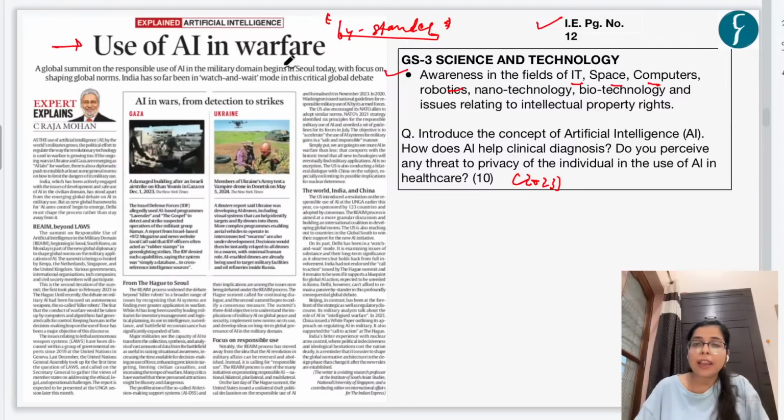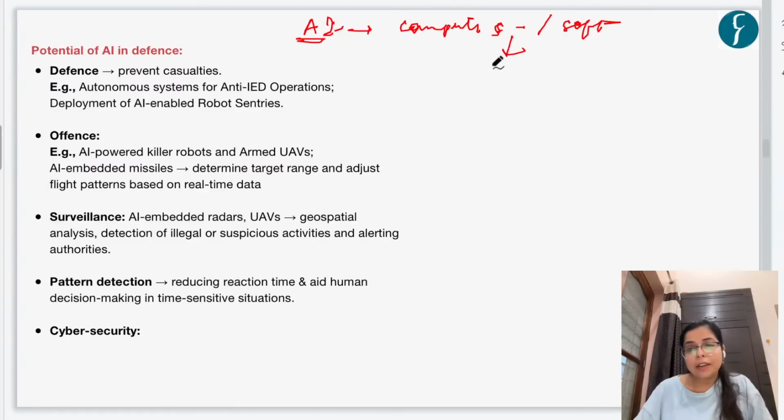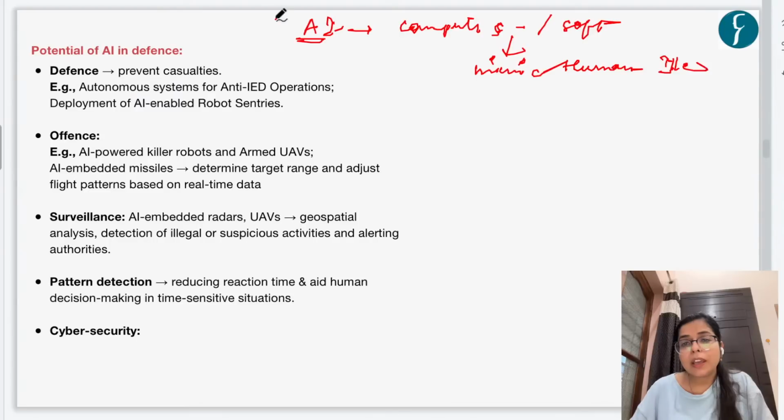What is AI? AI is the use of computer systems, algorithms or software which mimic human intelligence. That is, they can be used for decision making, problem solving and other functions, right?